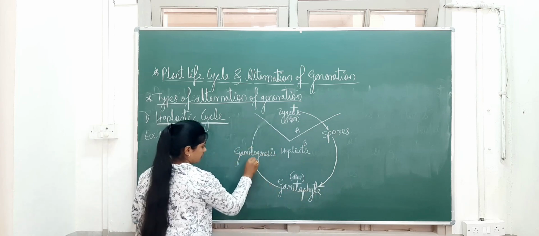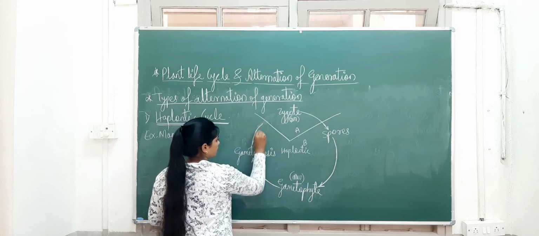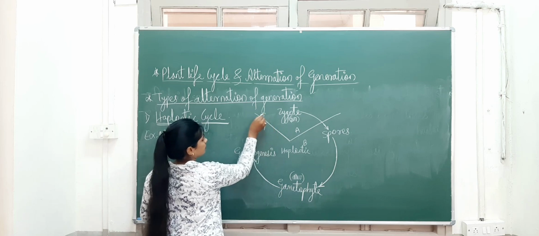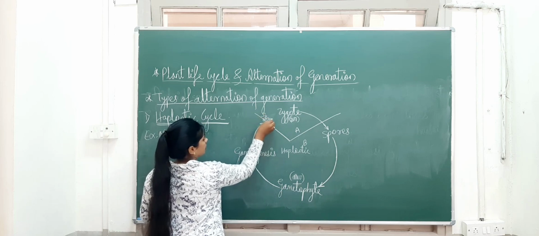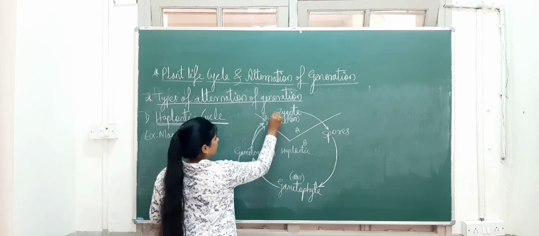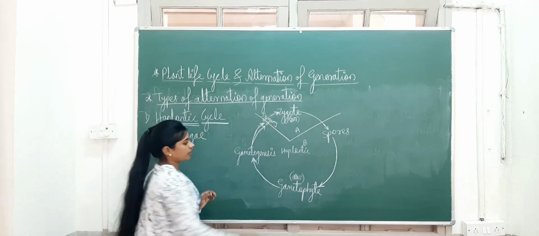Gametophyte, gametogenesis produces the gametes. How many gametes are formed? 2 gametes are formed. And here what happens? The process of syngamy. Syngamy means fusion of male and female gametes. Okay. So this is a very simple schematic representation of the haplontic cycle.